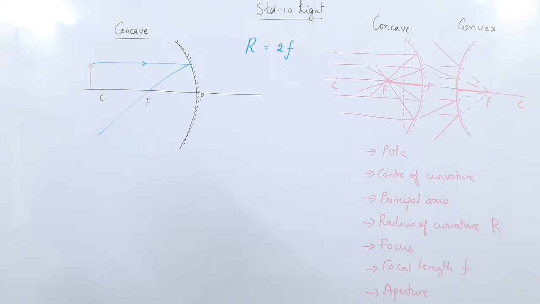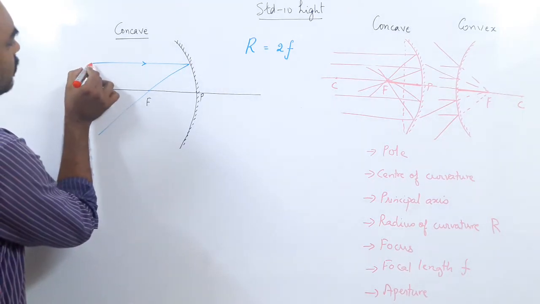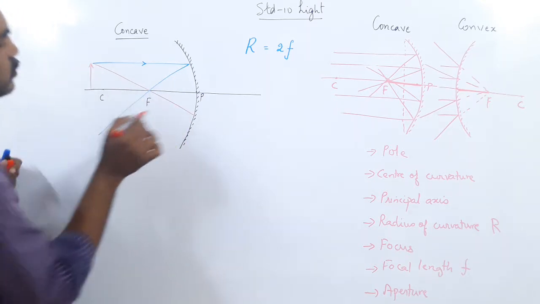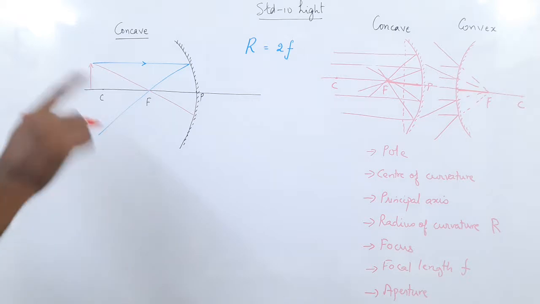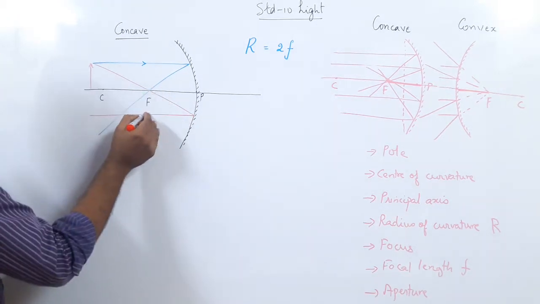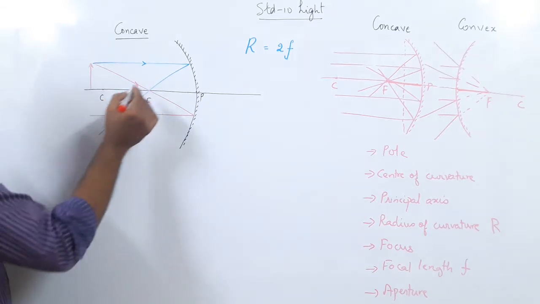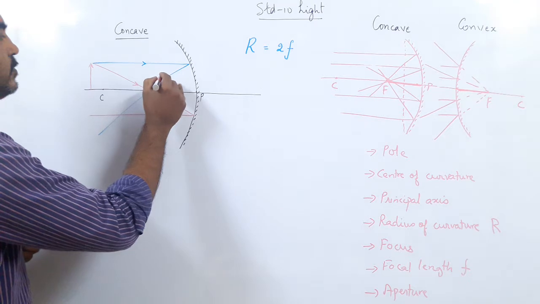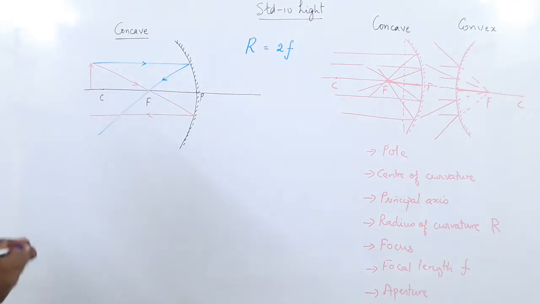Rule number 2, a ray of light which passes through the focus after reflection will become parallel to the principal axis. So I hope you are following the two rules. Have you followed the two rules very clearly? Understood it? The rule for the mirrors now, because you want to draw the image.